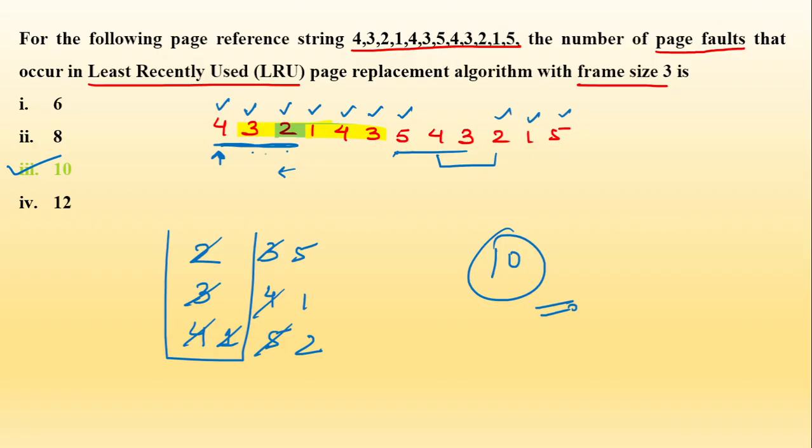यहाँ पे हमने 4, 3 and 2. Why we treated them as page fault? Because no information was given to us कि कौन सा page fault है, कौन सा empty, whether your frames are empty or whether certain values are already present in the frames. So इसीलिए since कोई information given नहीं थी, that is why we have taken the initial pages also as a page fault. So आपका आंसर आ गया 10. ठीक है, I hope this point is clear to everyone.